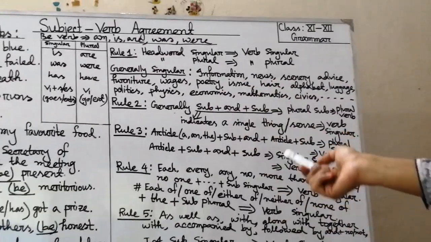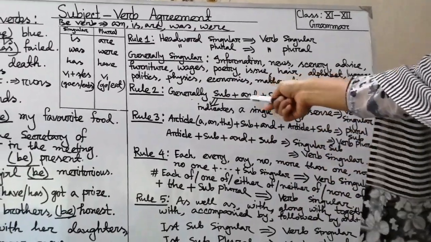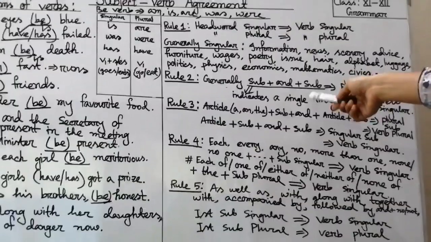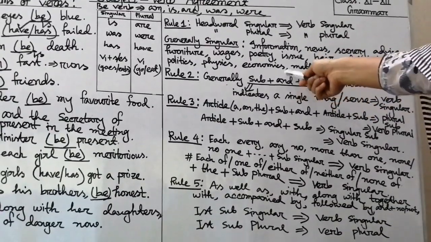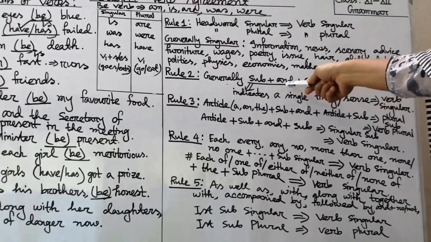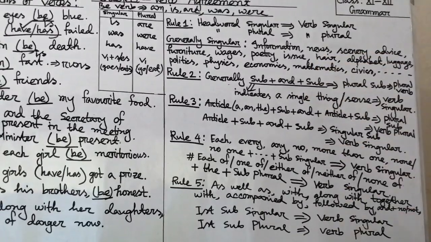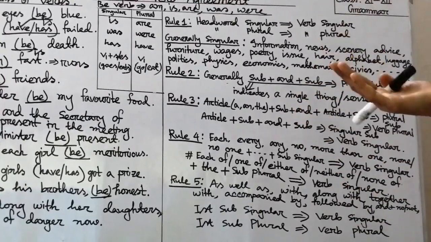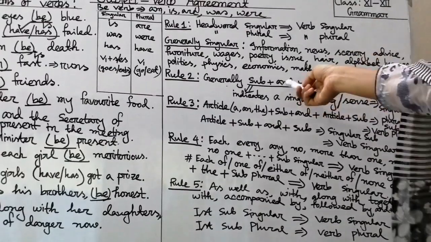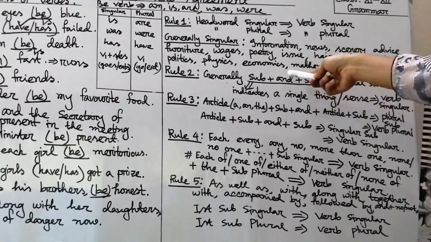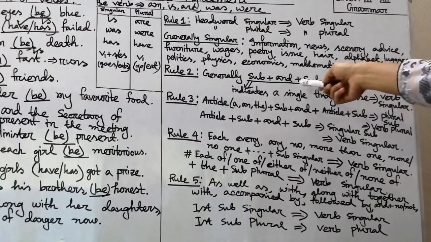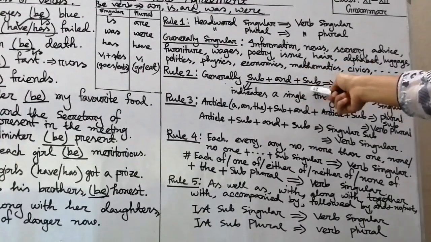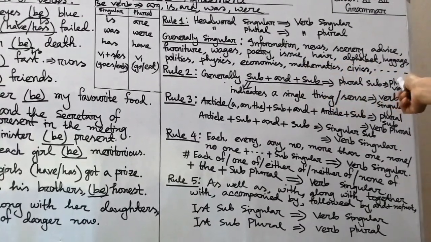Okay, generally what we use? Subject plus subject. If we find two subjects connected by "and", we always think that it is a plural verb. Generally it indicates plural verbs. So if our subject is plural, subject "and" subject is a plural subject, so we will use a plural verb.